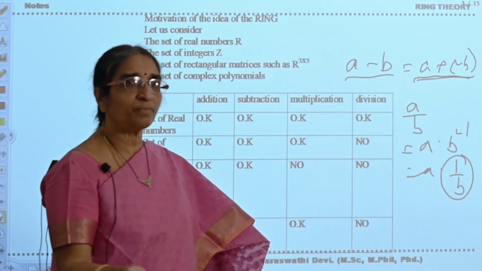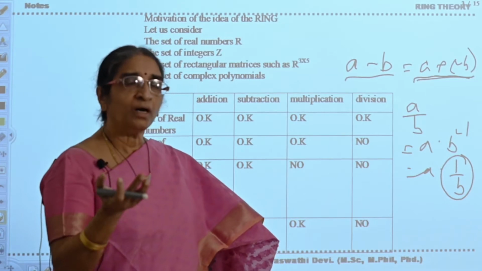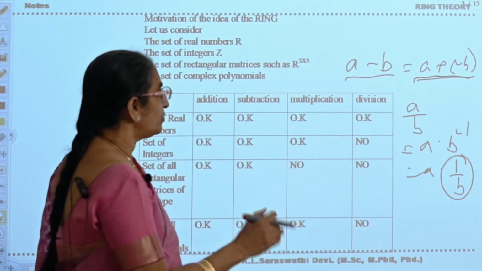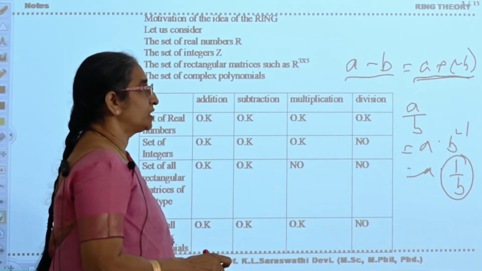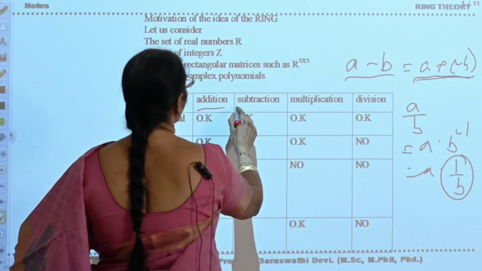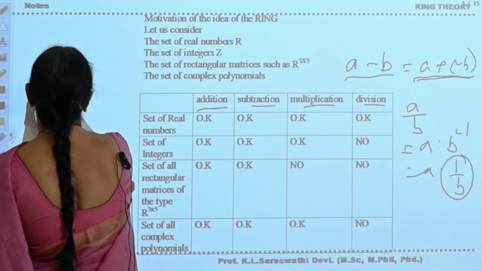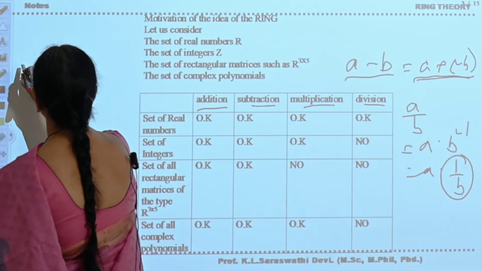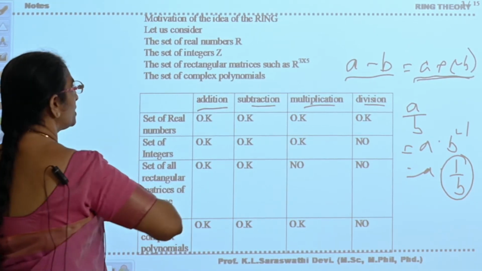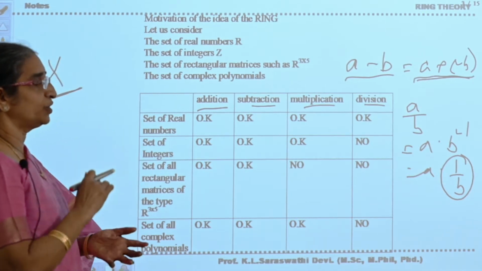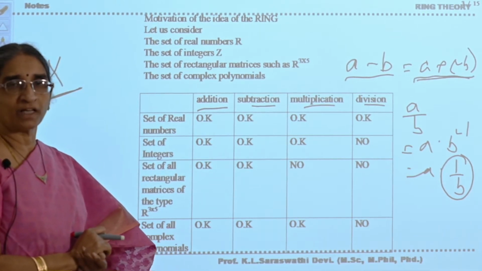Therefore, in abstract algebra, instead of 4 operators, we are restricting to 2, plus and cross. Now is it clear? Now we will move to the ring definition, the formal definition.